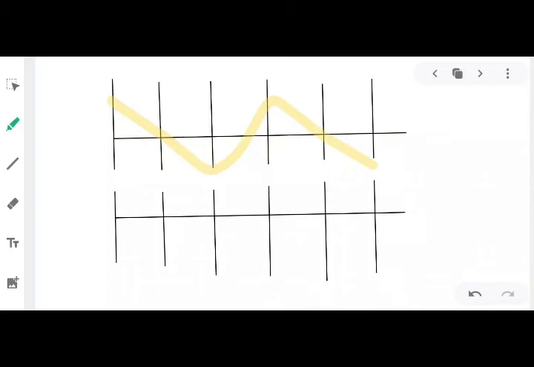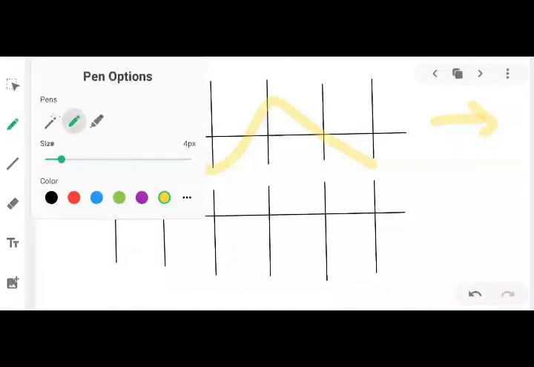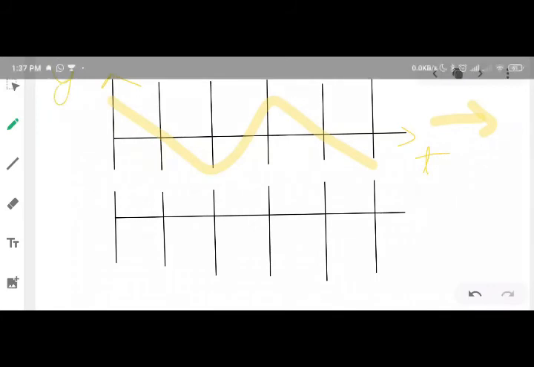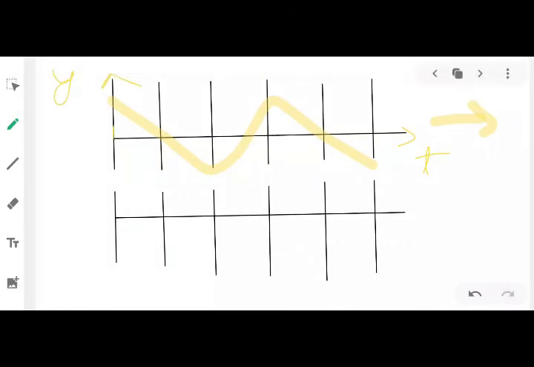Fine, this is your wave. Let us say this wave is propagating in this direction. This axis denotes your time, this axis denotes your displacement. Fine, now this wave has a displacement how much? Y1.